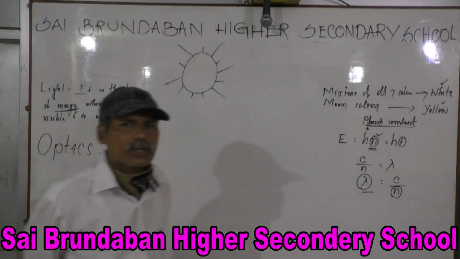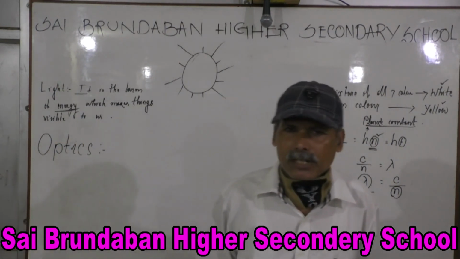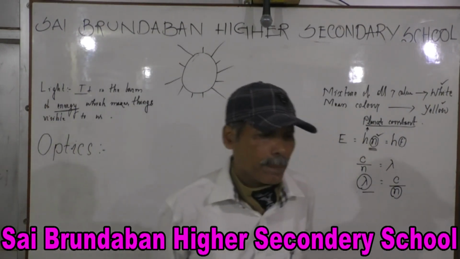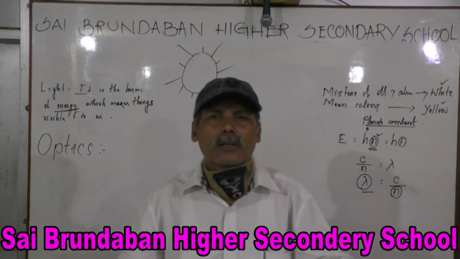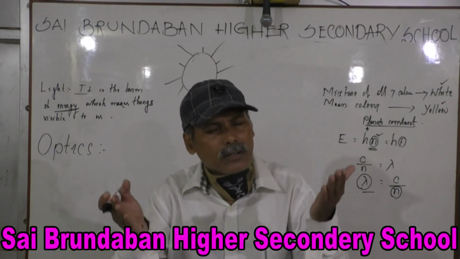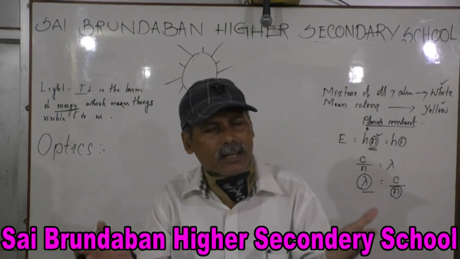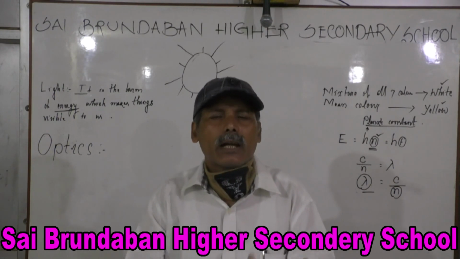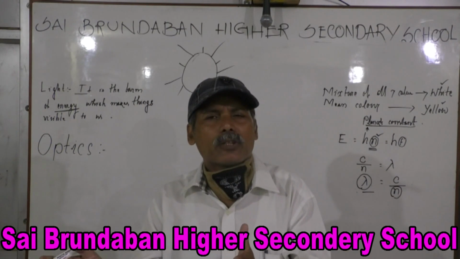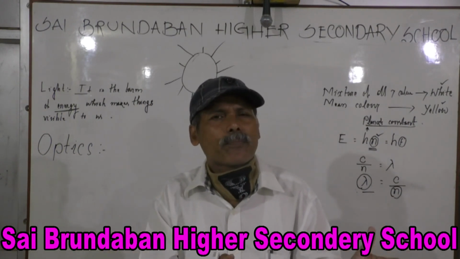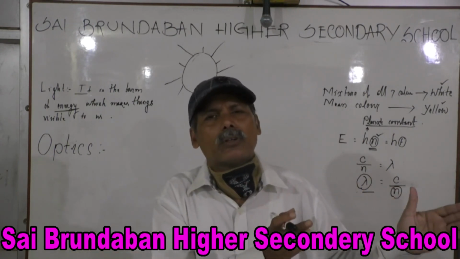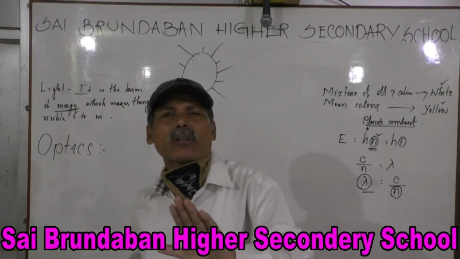Optics. The name of the topic is optics. You came to know about light, its position, it's split into 7 colors, it falls within the range 400 nanometer to 700 nanometer wavelength and 7 into 10 to the 14 hertz to 4 into 10 to the 14 hertz. This is all about light.